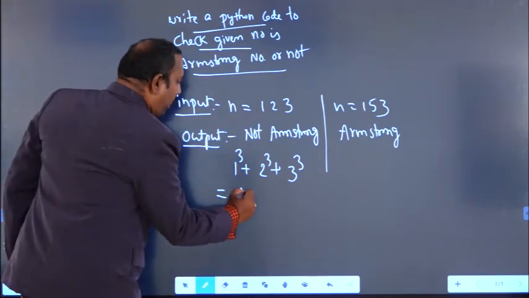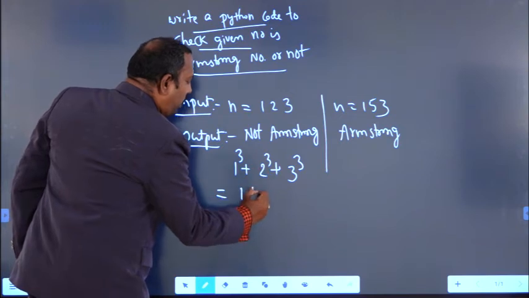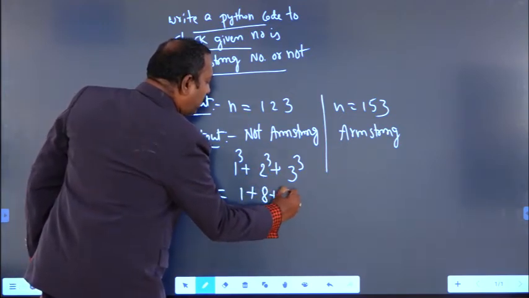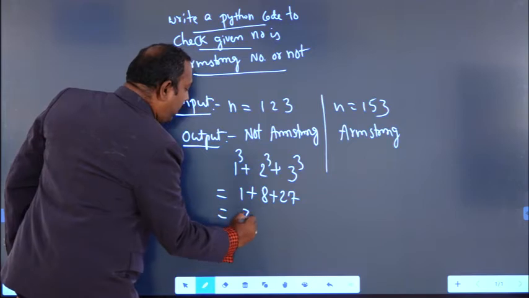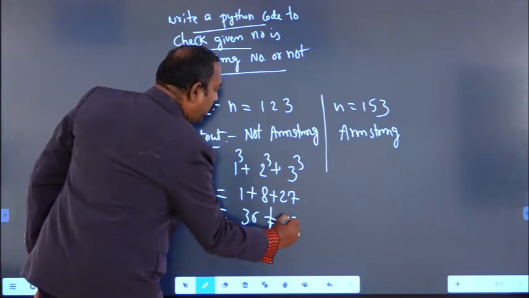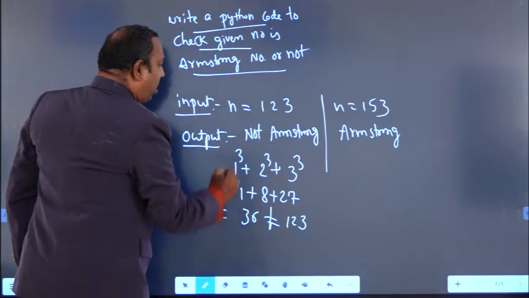So 1 cube means 1, 2 cube means 8, 3 cube means 27. So what is the output we got here? 36 is not equal to 123. That's why it is not an Armstrong number.